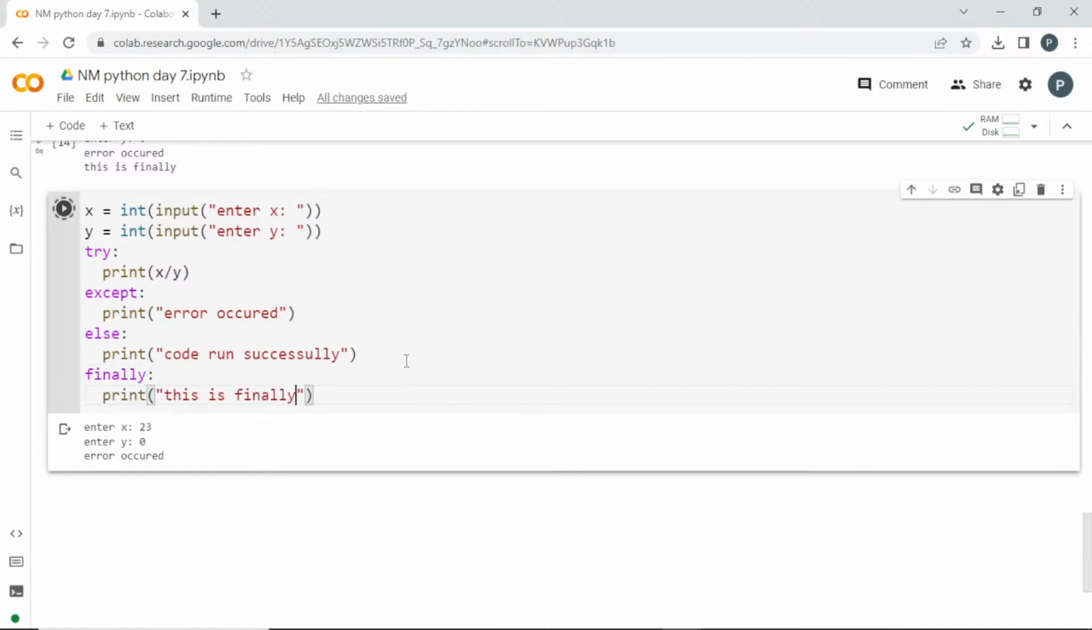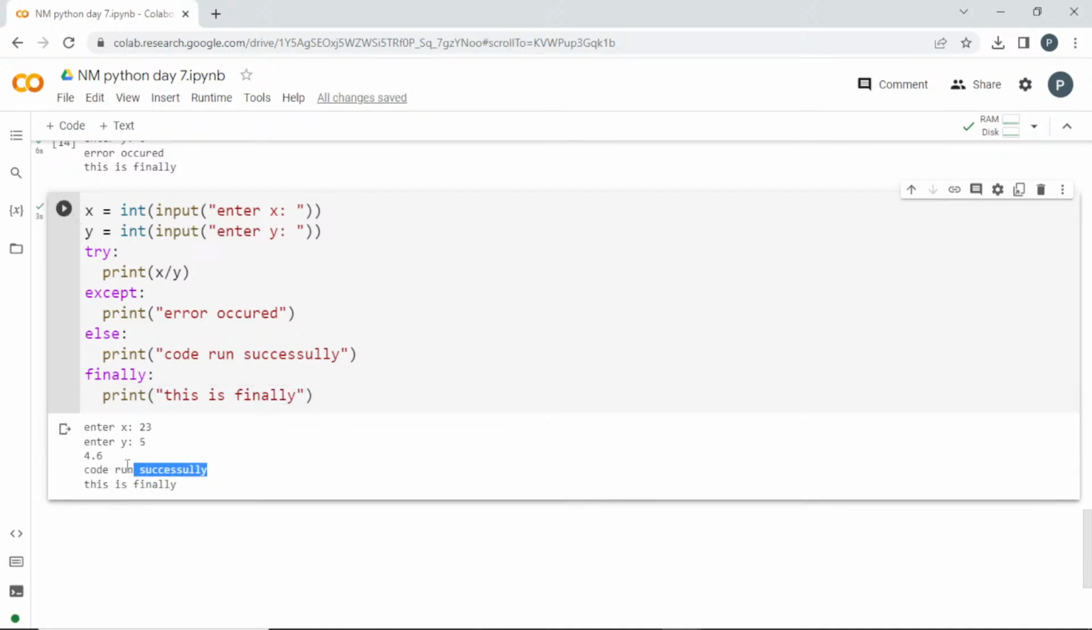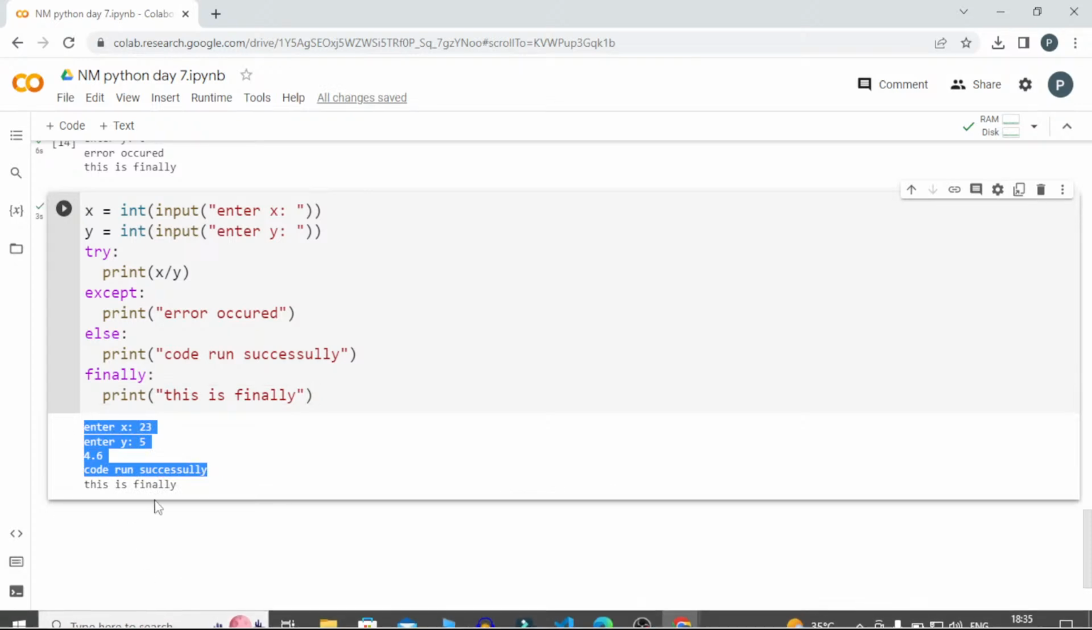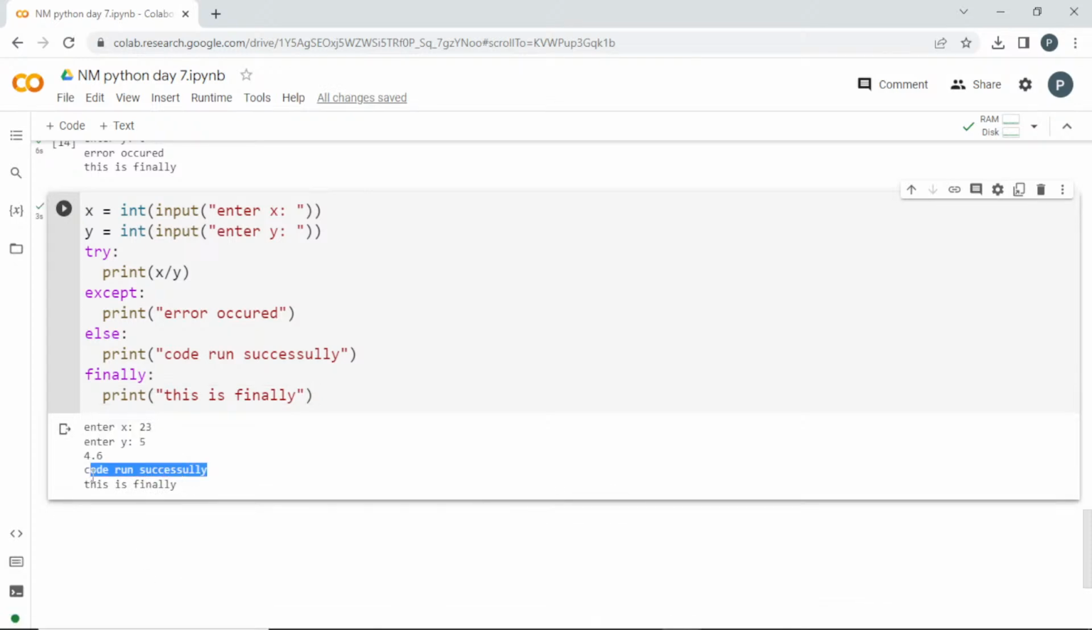So based on your requirement, I'll try to add a correct value. It is running, so no error is coming. It is printing that the code ran successfully, which is the else. Else will execute only when the code goes through the try, and finally will be executed everywhere, wherever it goes through the try or except.